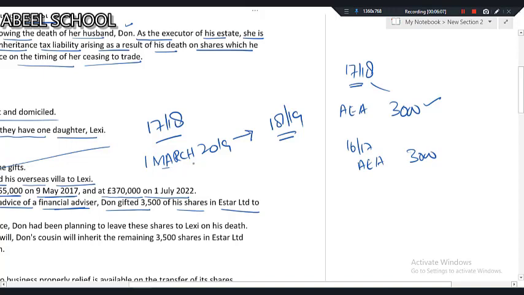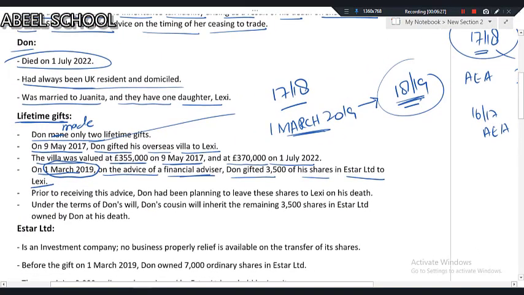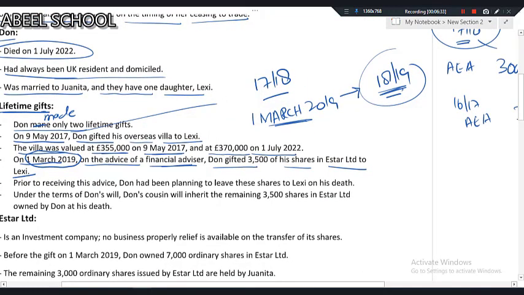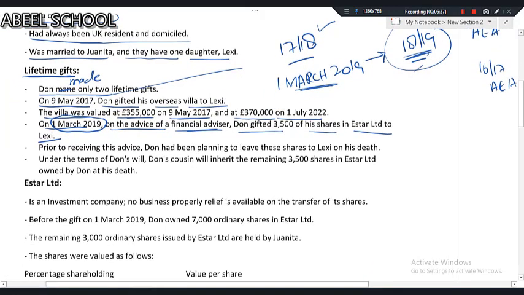When it comes to shares in 1819, whatever the value of the share is, we will deduct annual exemption of 1819, but we will not be able to get the annual exemption of the previous year, because 1718 annual exemption is already being used against the villa. Okay. So there are two lifetime gifts. One is villa, another is shares. Villa was gifted in 1718 and shares were gifted in 1819.